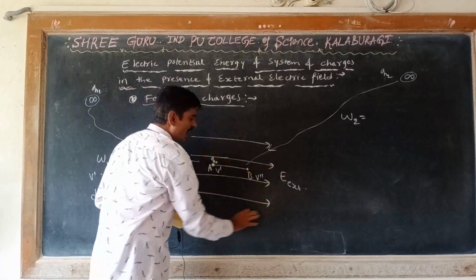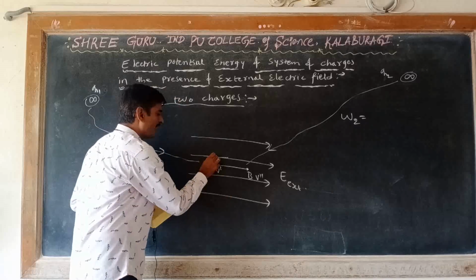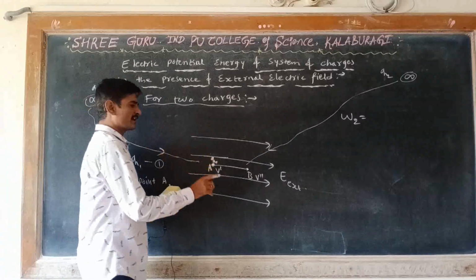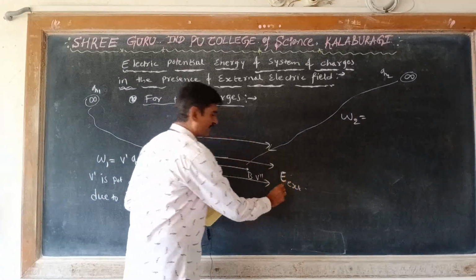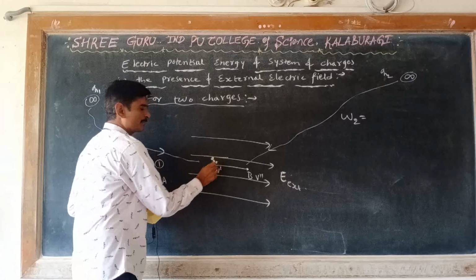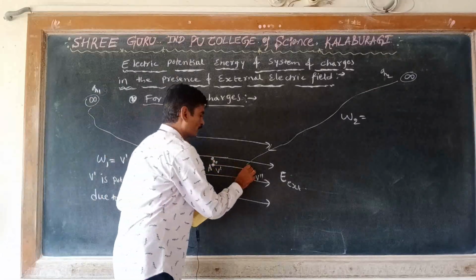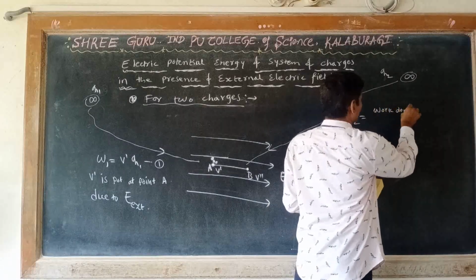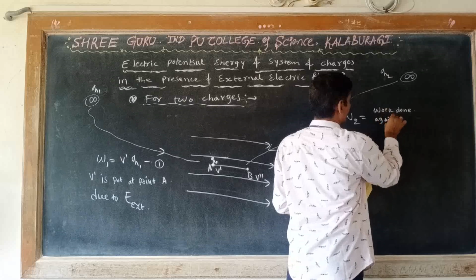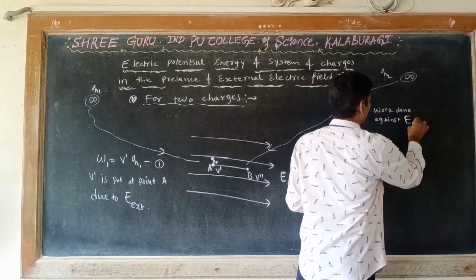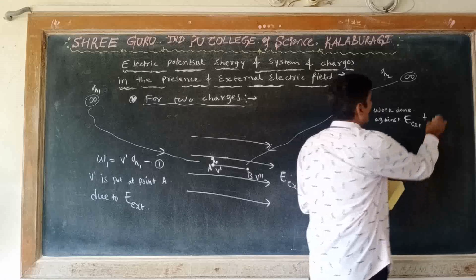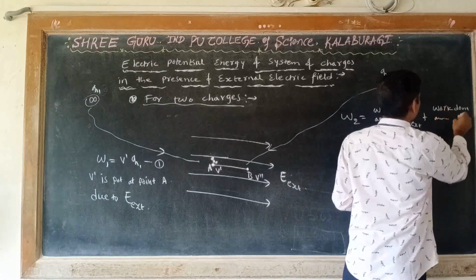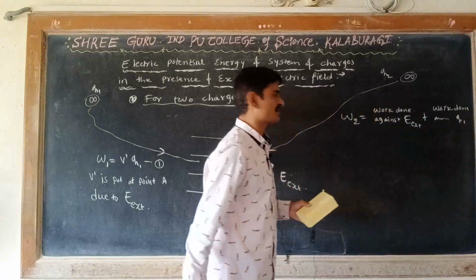Then work has to be done against the external electric field as well as against the repulsion force due to the charge Q1. So I will say work done against the external electric field plus work done against charge Q1, that is against the repulsion of charge Q1.